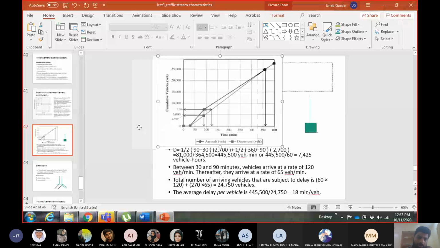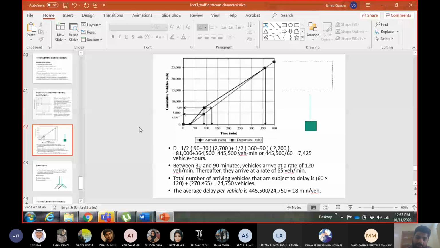So this is the difference between the number of vehicles arriving and departing, at capacity, during the time when the demand was above capacity, and we already calculated it is 2,700. Then half of the area of this triangle: again half into base.